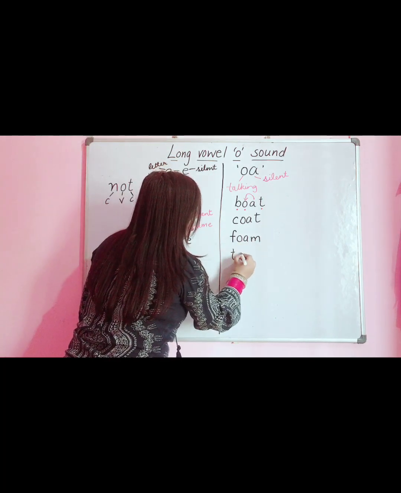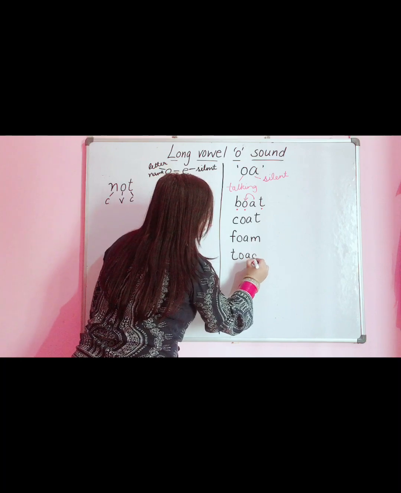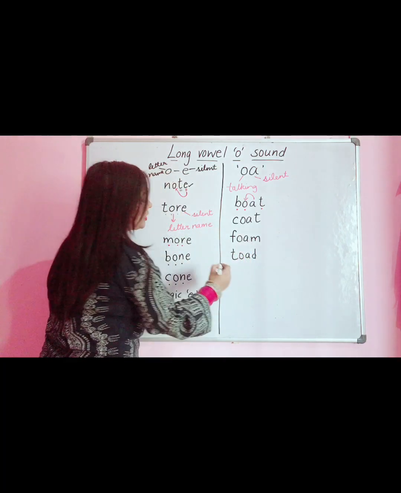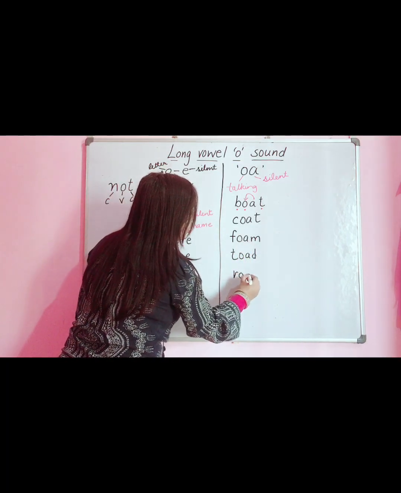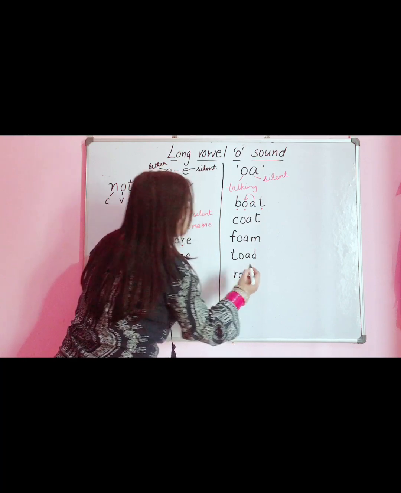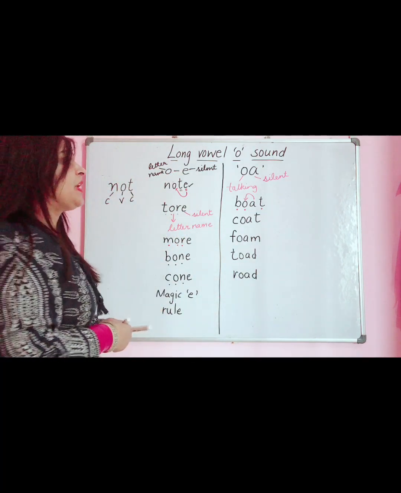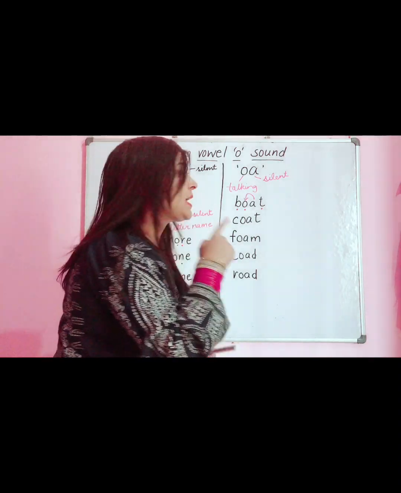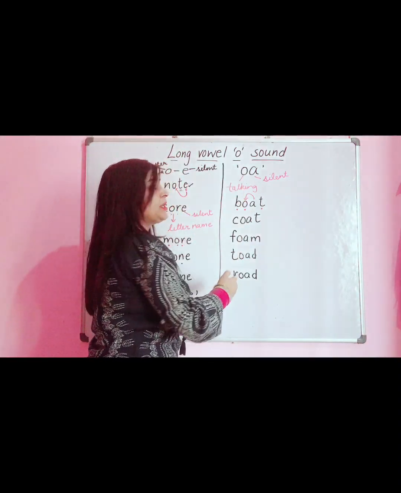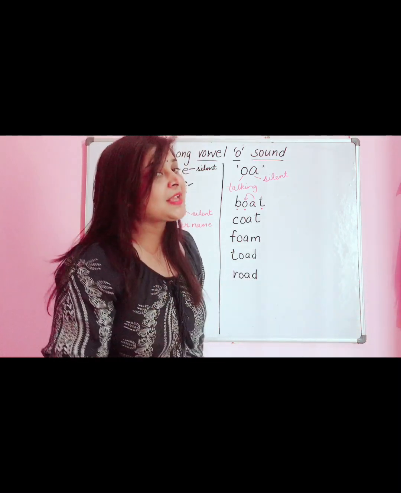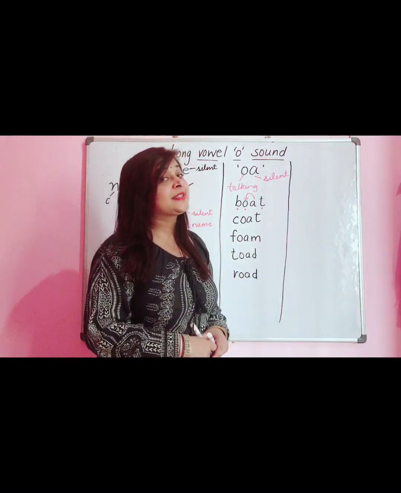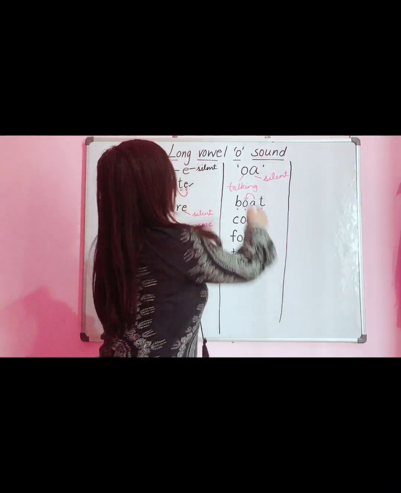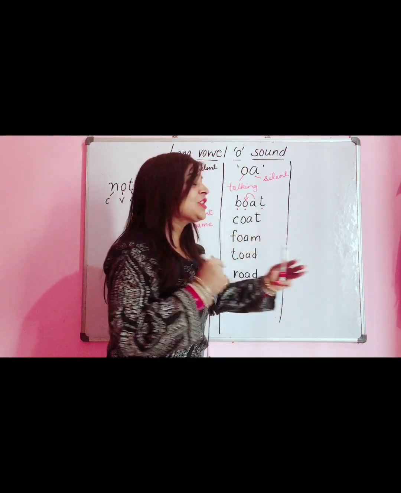T, O, D, toad. R, O, D, road. So the second rule is when O and A are together, A will become silent and O will speak the long sound. Now let's see the third rule where vowel O gives out the long sound.